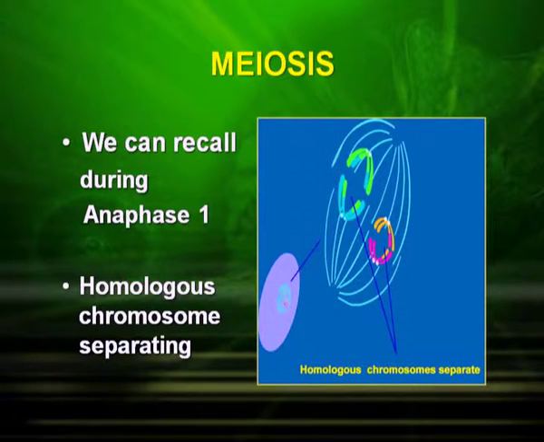The analogy can be seen during the process of meiosis. Let us recall meiosis that you have studied. Now, during anaphase 1, as you know, the homologous chromosomes get separated. In the same way, when Mendel studied the second law, the law of segregation, the two alleles get separated. Till now, we talked about the monohybrid cross.